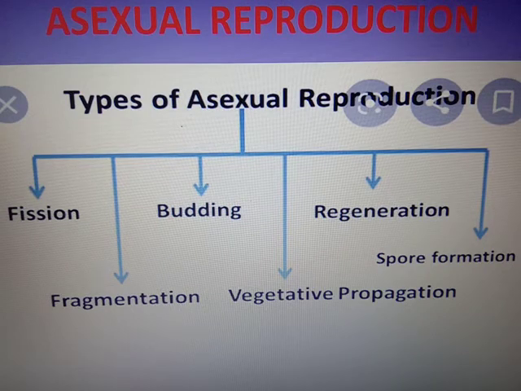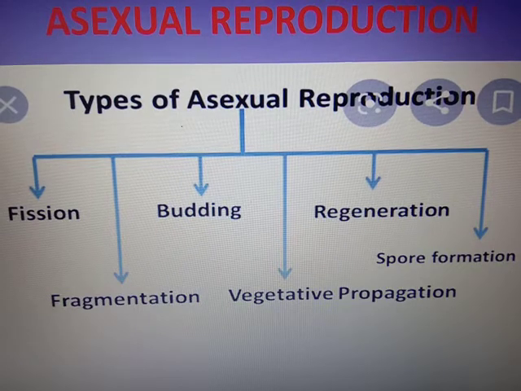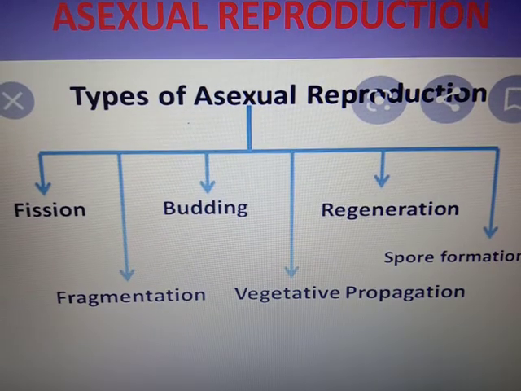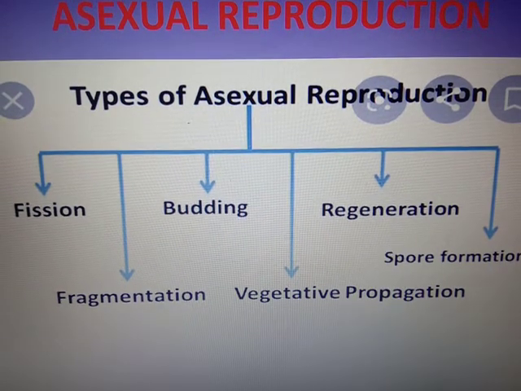Sucker type: chrysanthemum, banana, pineapple. Bulbils: agave. Leaf buds: Kalanchoe, spelled K-A-L-A-N-C-H-O-E. Kalanchoe is an example of the leaf bud type of vegetative propagation.